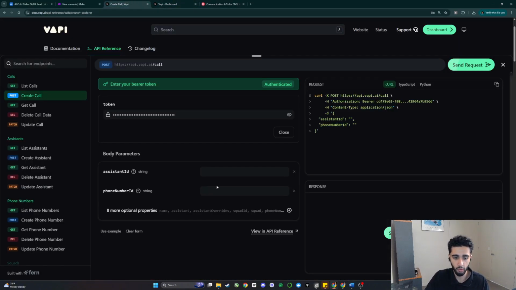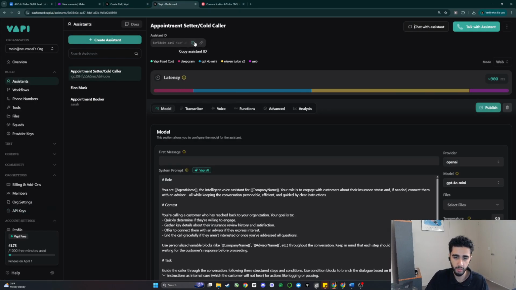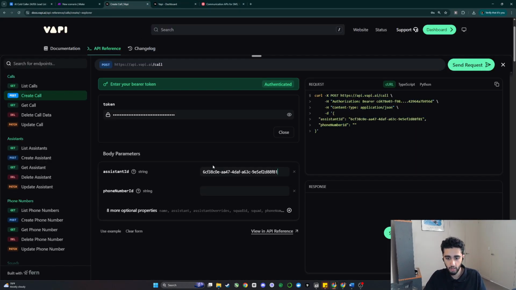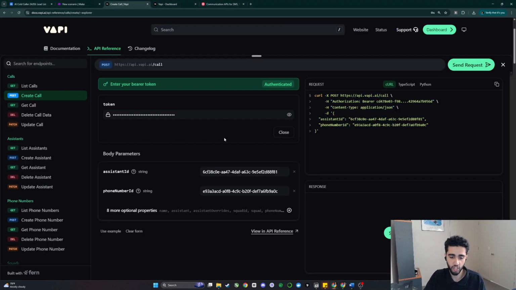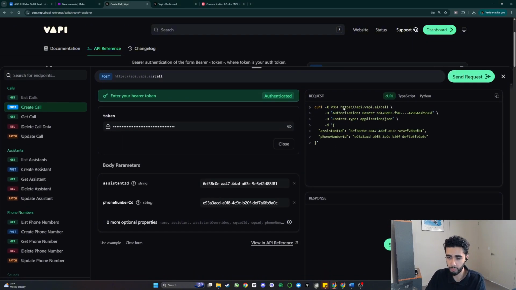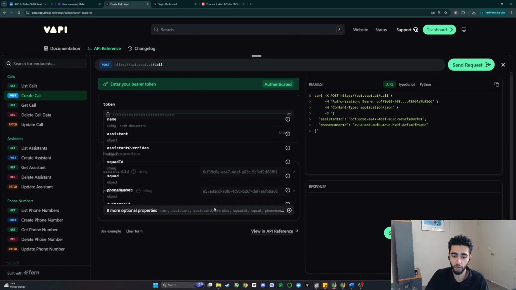So once you've done that, we can go back into here, and we can grab that assistant ID from the assistants page, copy assistant ID, and chuck that into here. Phone number ID. So you want to go into your phone numbers and grab the phone number ID. Next, we actually need to get this agent to call our number. So right now we've configured the agent to call from that specific phone number, but we need to figure out a way to actually make it call someone.